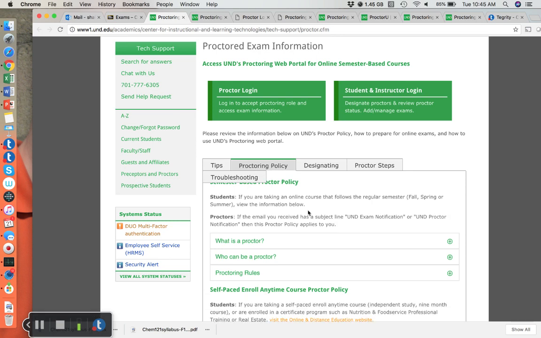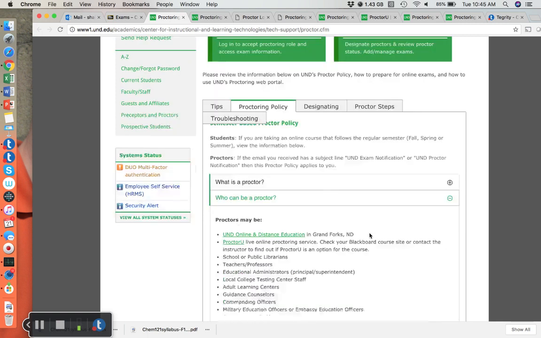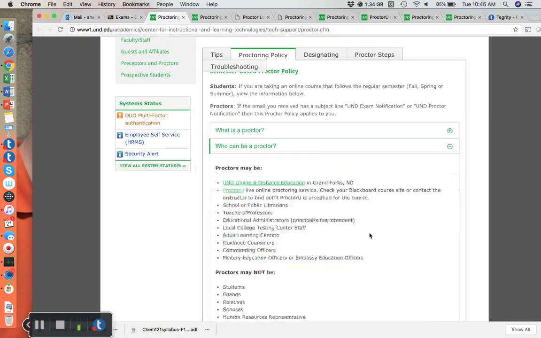And the first thing is, what is a proctor? So basically a proctor is someone who's going to be with you when you take the exam to make sure you're not using outside information like internet resources or a textbook or notes. They're also going to be the person who has the exam password. Who can be a proctor is a good place for information.